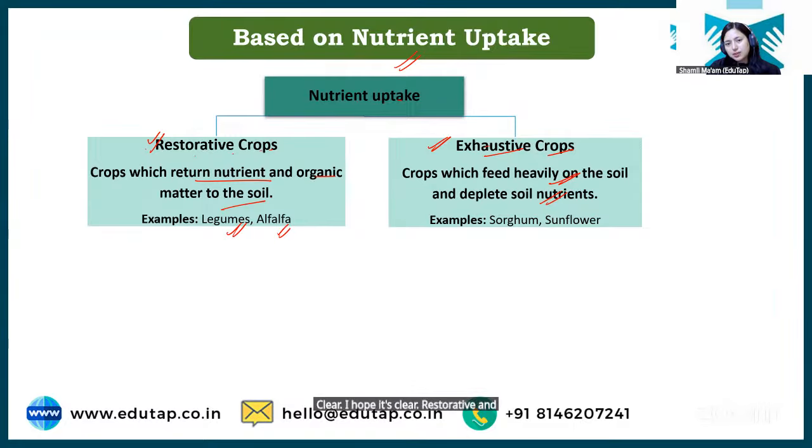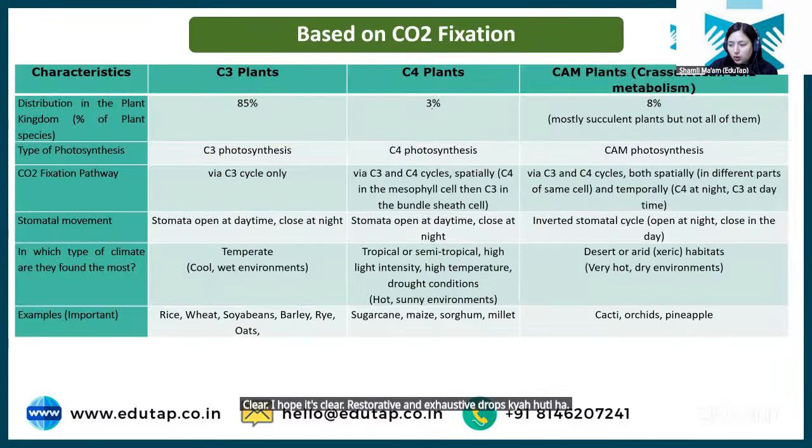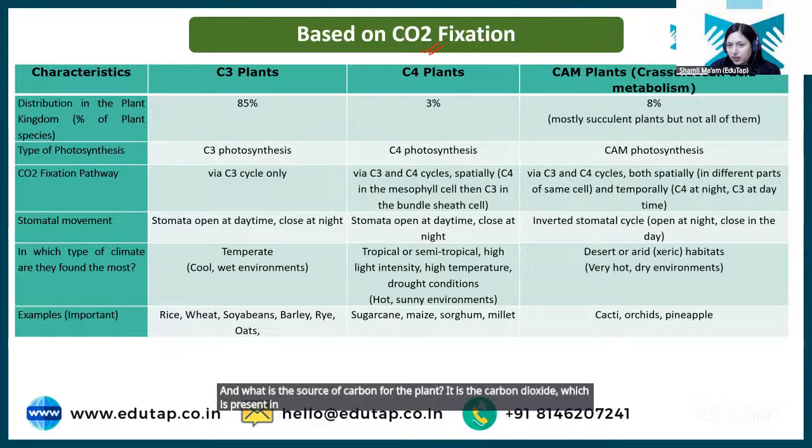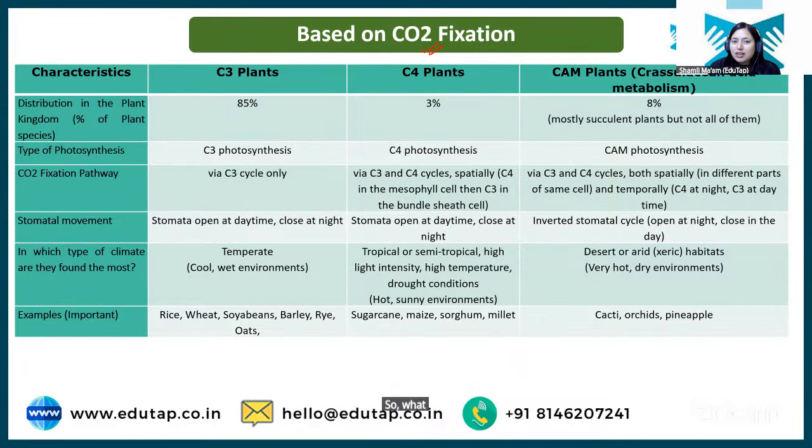Restorative and exhaustive crops क्या होती हैं? Okay, now students, based on CO2 fixation, there is another classification. What is CO2 fixation? Now we know that plants do photosynthesis for making their food, right? So for photosynthesis, in order to make glucose, they need a carbon source. And what is the source of carbon for the plant? It is the carbon dioxide present in the atmosphere. So plant will absorb this carbon dioxide and fix it, right?